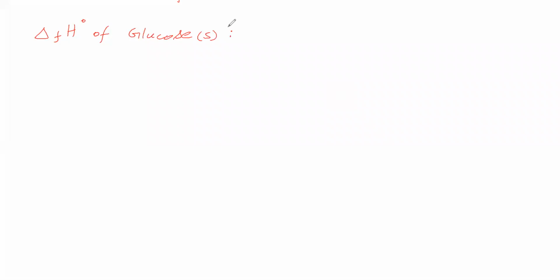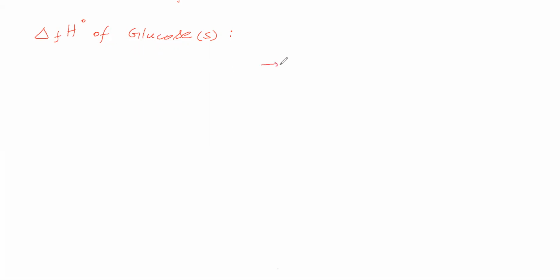Now, how to write the equation for this? First, that we will see. Standard enthalpy of formation of glucose. For this, how to write the equation? Here, F is called formation. Formation of what? Formation of glucose. Therefore, glucose is formed, in the sense glucose is the product. How to get that product? That we will see. So, formation of glucose. Therefore, glucose is a product.